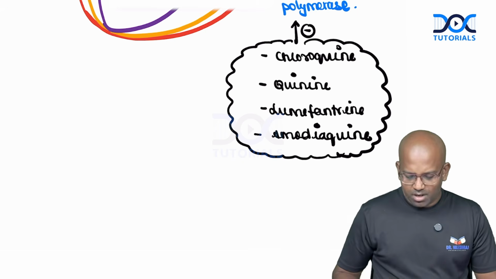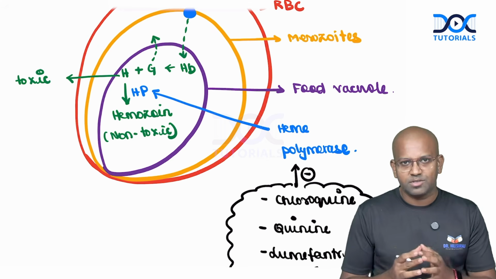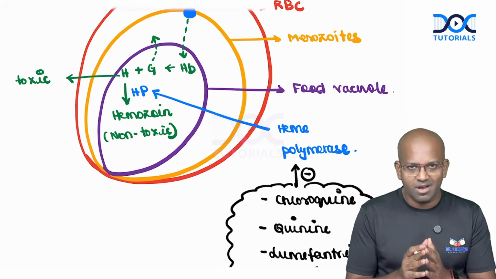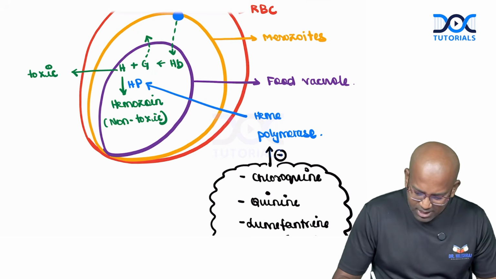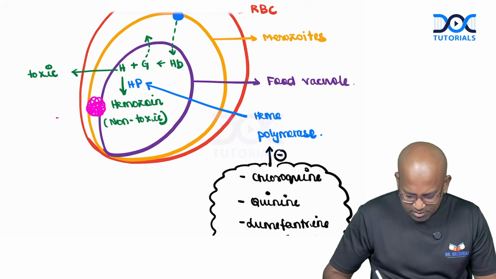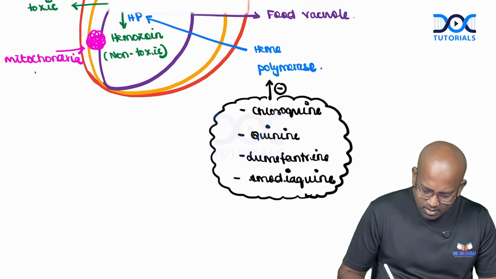The second one, of course, as I was saying multiple times regarding mitochondrial ATP synthesis, means we are going to be designing certain drugs which target those mitochondria. I hope you are with me till now. So here inside there will be certain mitochondria, guys. We have the mitochondria, which is responsible for the ATP synthesis, and this mitochondria is getting inhibited by Primaquine.